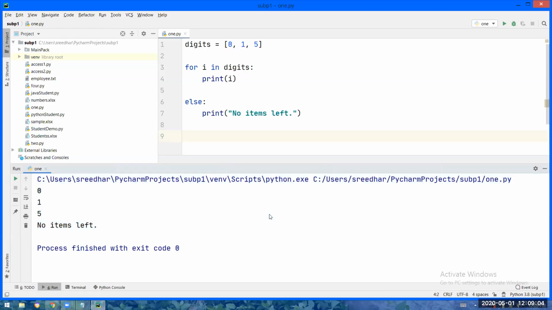So this is the working of for else. But I told that in case of for else, after the sequence is exhausted, the else part will definitely be executed. But in for else also, in one particular situation, the else part will not be executed.